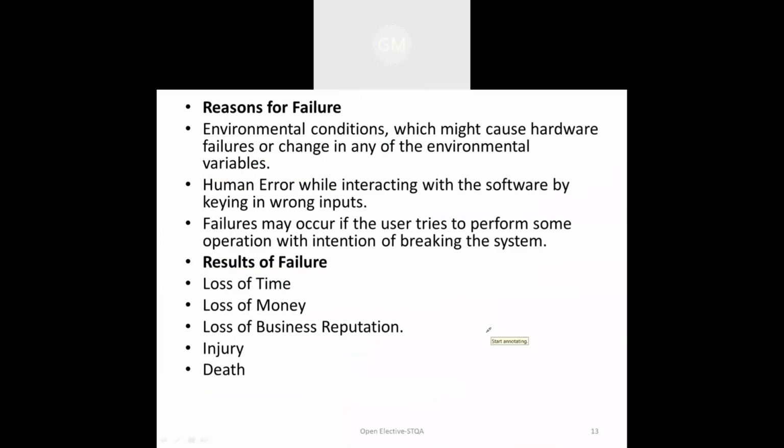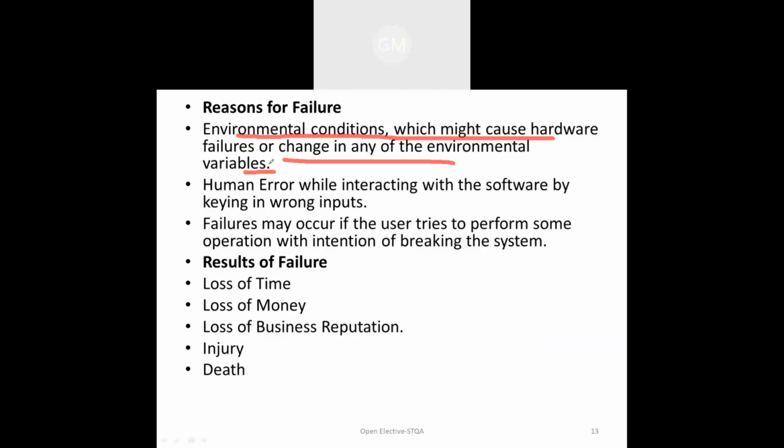If the particular hardware is implemented in a particular environment, for example, it should be operated only between 30 and 60 degrees, and you operate it at less than 30 degrees or greater than 60 degrees, this environment condition is not considered. Because of that, failure is going to occur. So environmental conditions which cause hardware failure, or a change in any environment variable, will be the first reason for failure.